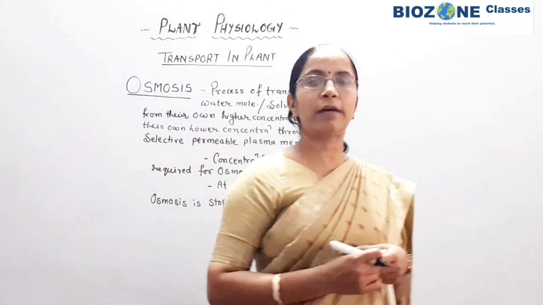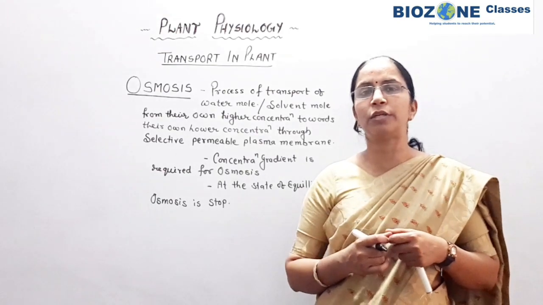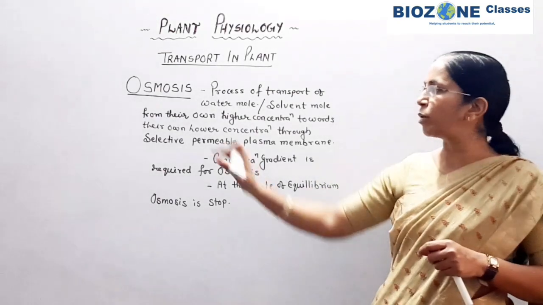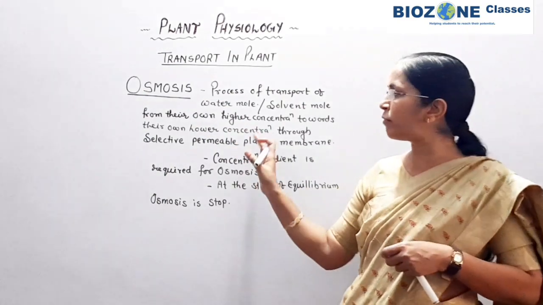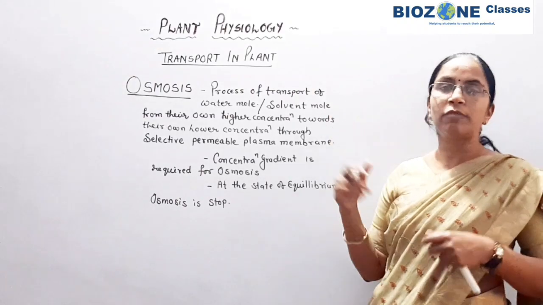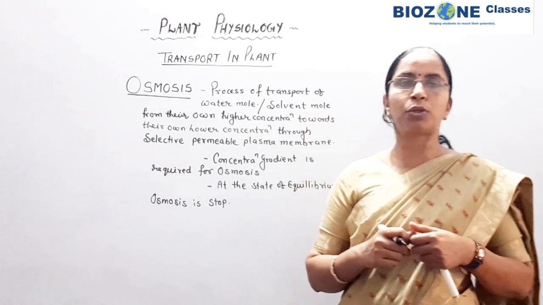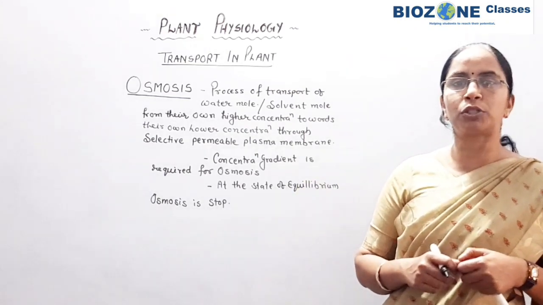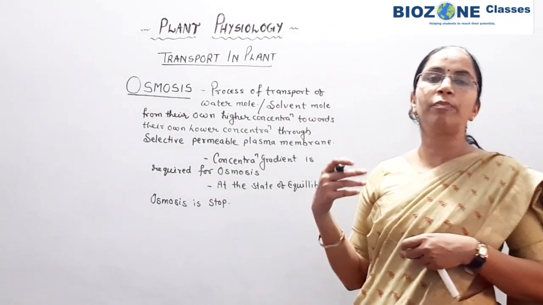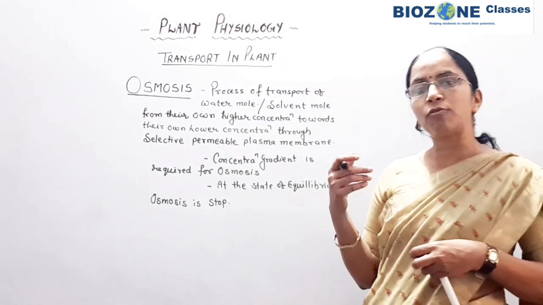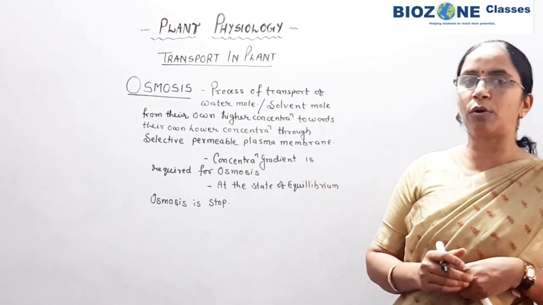Now if you have a clear idea about hypotonic, hypertonic and isotonic concentration, only then can you understand osmosis very well, because this is the simplest definition we use for explanation. But if you go through objective or multiple choice questions, there you will find that water always moves from the region of hypotonic concentration towards the hypertonic concentration.